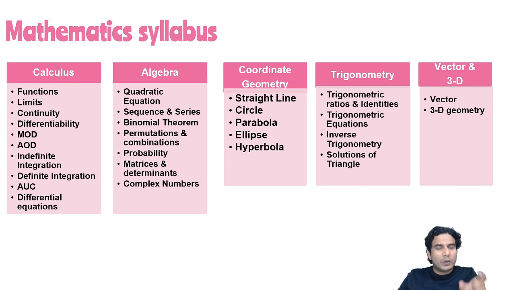So quadratic and sequence and series are covered in class 11, but matrices and determinants, in most of the institutes, are covered at the end of class 12th. But nowadays most of the institutes cover it in the beginning also, because this portion is now very important for JEE Advanced, and this is easy also.